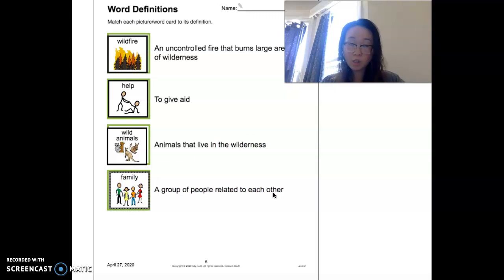And so also, as a reminder, you can also look for these words in your AAC, your talker. Some of these words might be easier to find than others. You might be able to find fire, help should be there, family should be there. Wild animals, I'm not sure, but you should definitely have animals in your AAC.